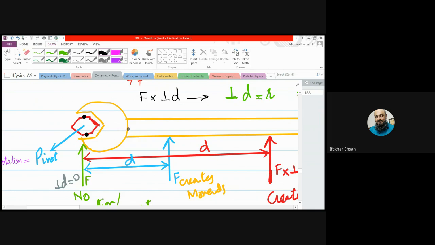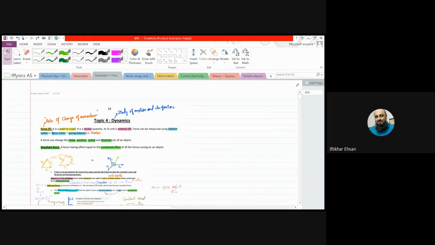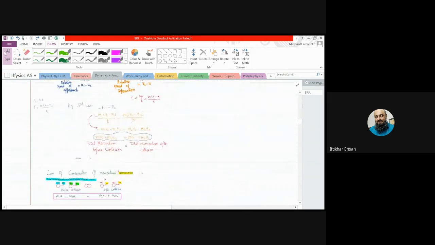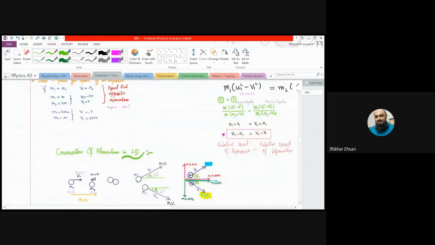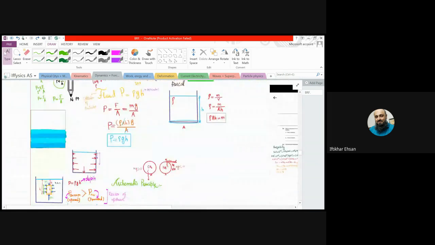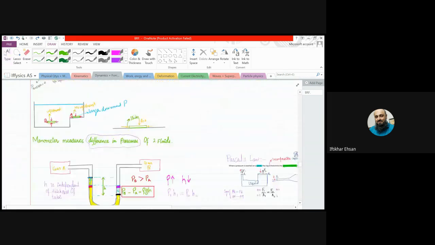If it rotates like that, this side goes there and this side goes there. Opposite forces. Right, beta ji? This tells us that when two opposite forces act on the same object, they form a couple.